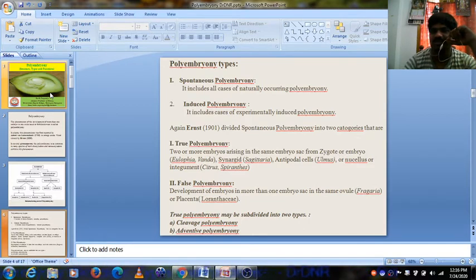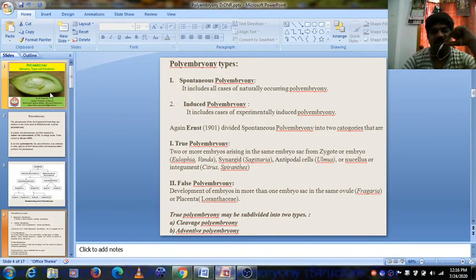Natural polyembryonic species are mango, citrus, and papaya. The second one is induced polyembryony, which is experimentally induced by giving stimulating phytohormones like ethanol, NAA, NBA, and so on.